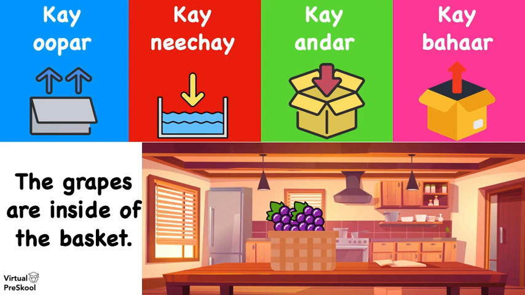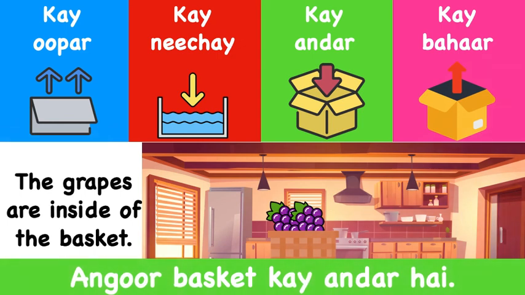Now let's do the grapes are inside of the basket. All right, let's take a look. अंगूर basket के अंदर हैं. If before it was the grapes are outside the basket, अंगूर basket के बाहर हैं, and now they're inside the basket. अंगूर basket के अंदर हैं.